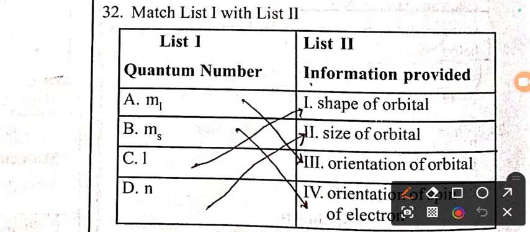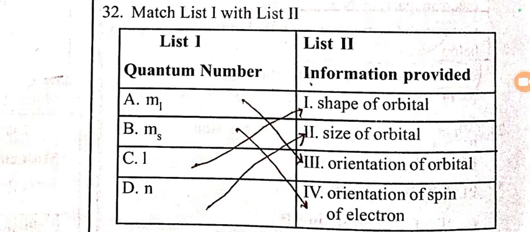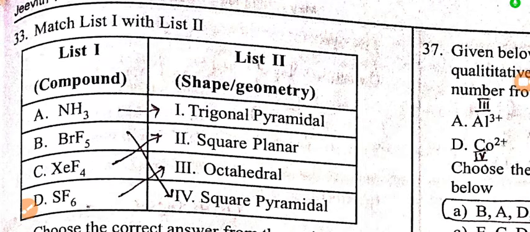Next question from structure of atom. Here, magnetic quantum number is responsible for the orientation of the orbital. Spin quantum number is responsible for the orientation of spin of electron. Azimuthal quantum number is for the shape of the orbital, and principal quantum number is for the size of the orbital. So this is the right matching.